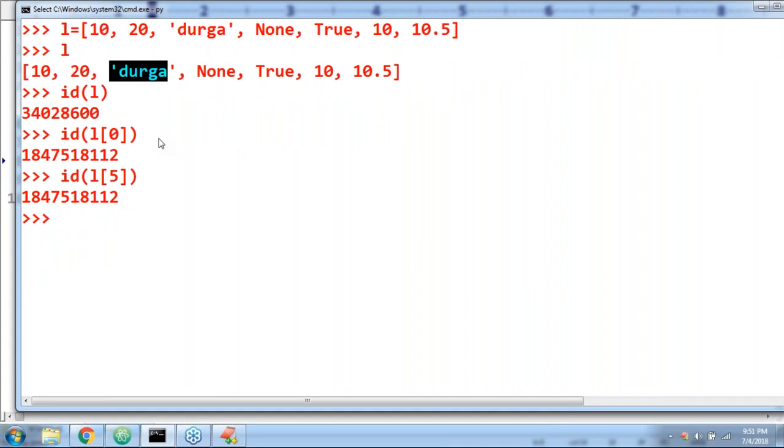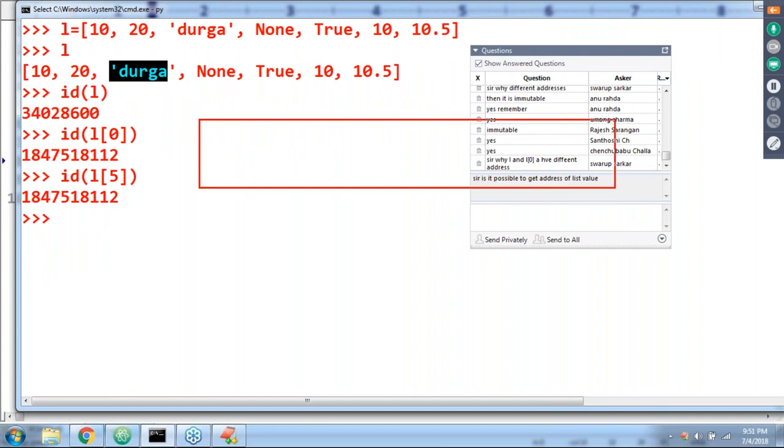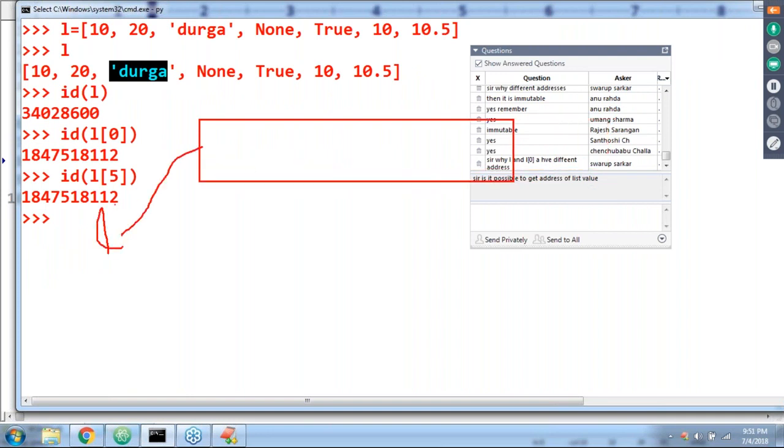Internally, how is this data stored? Just for a basic idea I'm going to cover this. Please observe that it is L. Assume that L is pointing to my list. Anyway, this memory-level discussion is not required, sir. Assume L of 0 is the 10.